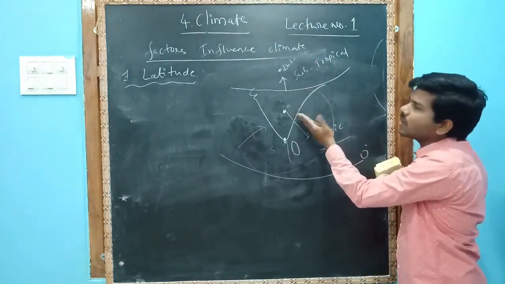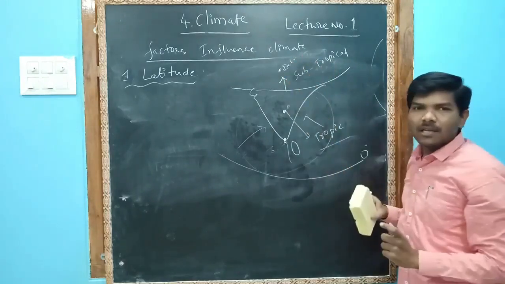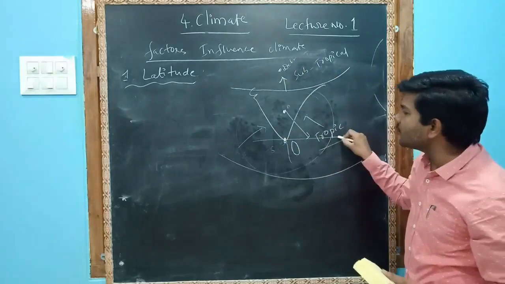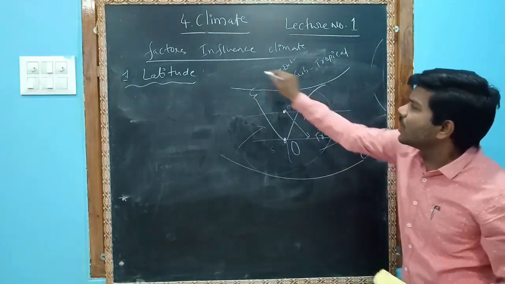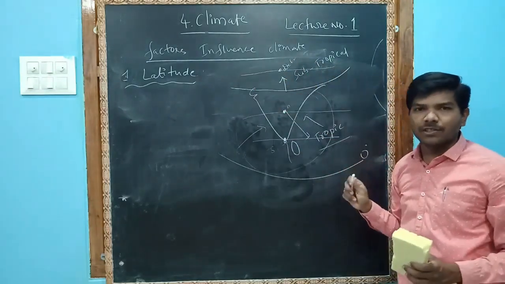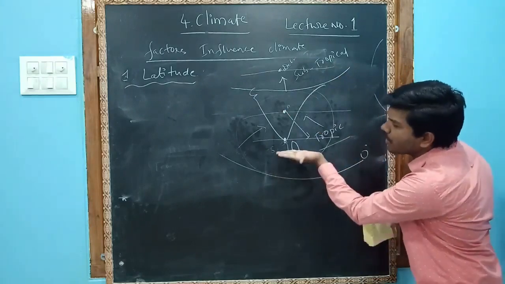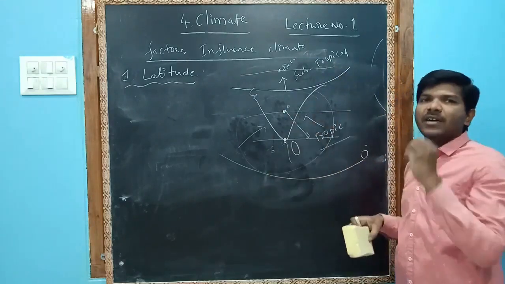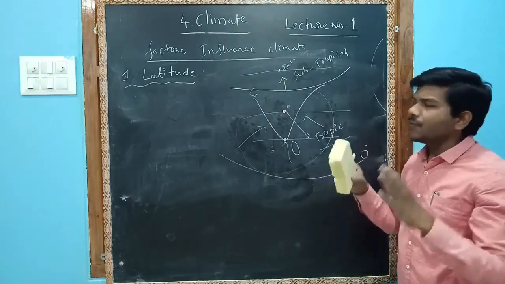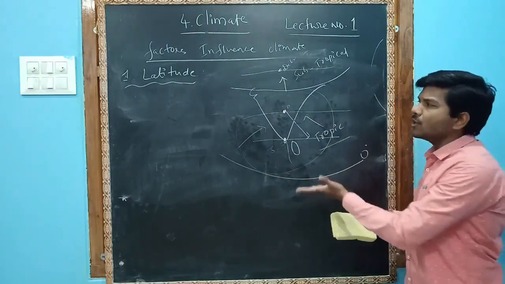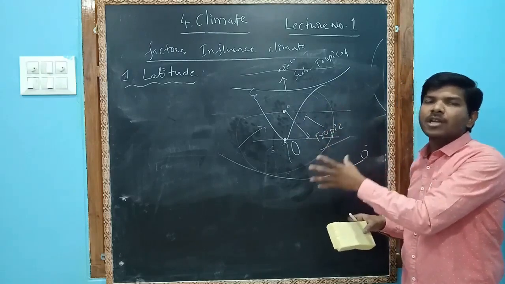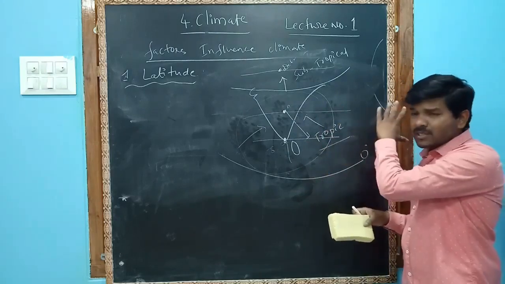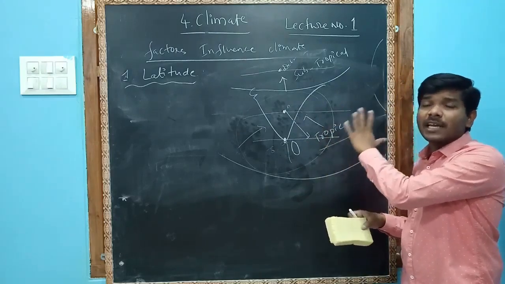Hyderabad will take more insolation compared to Delhi, because they are at different latitudes. Whenever we move from one latitude to another, from one place to another, there will definitely be a different temperature due to the sun's heat or the angle of incidence of the sun's rays.